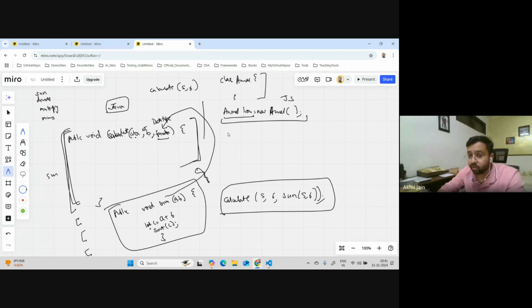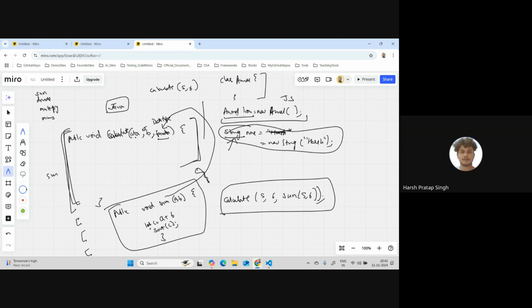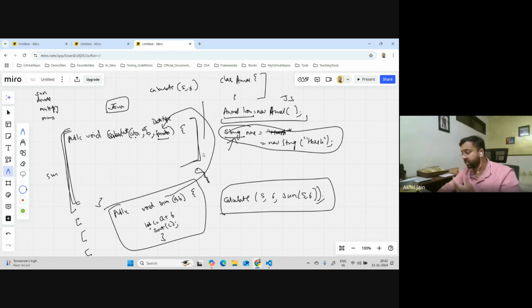When you have to create a name variable which will hold your name, what do you write? You write something like String name equals, let's say, Harsh. Or you could write it this way too, new String Harsh. You can write it this way also, right? Similarly, String is also a class in Java. It's an inbuilt class provided to you. You did not create it, but it's a class. Similarly, this time you are creating another class with the name animal.